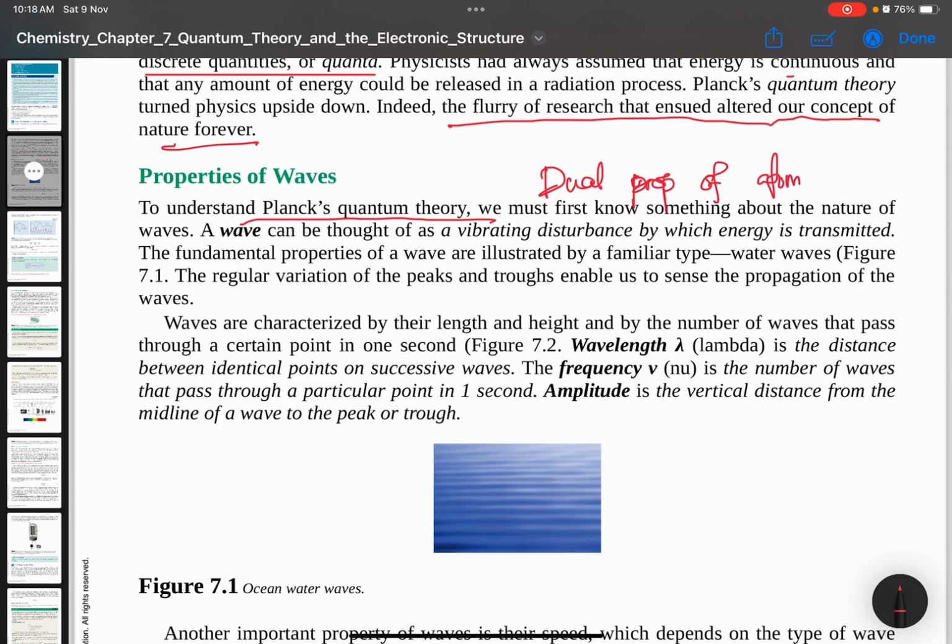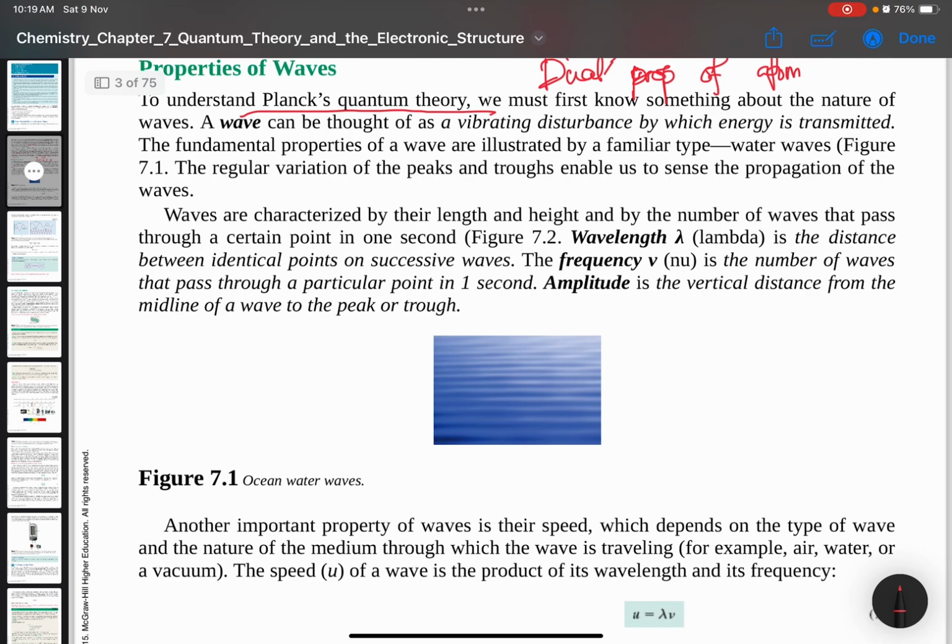Okay, kita akan tengok. So dual means two, dual wave property, and satu lagi Planck. Saya pun tak ingat dah apa ni, nanti kita akan tengok. Okay, so wave properties, itu kita dah tengok ya.